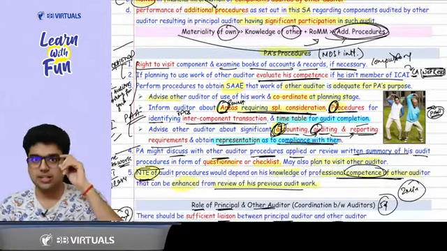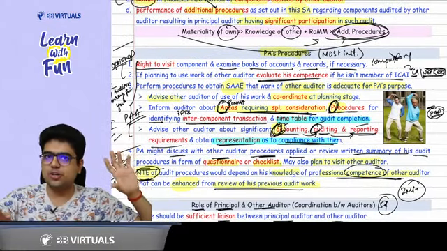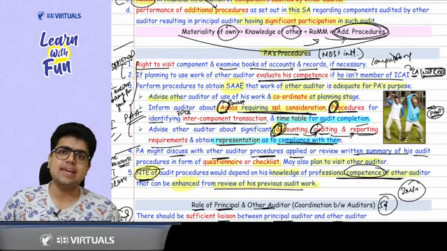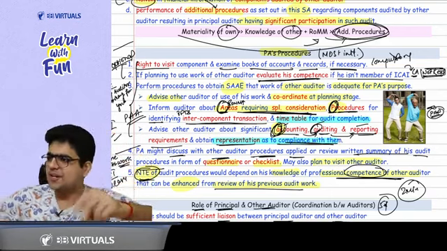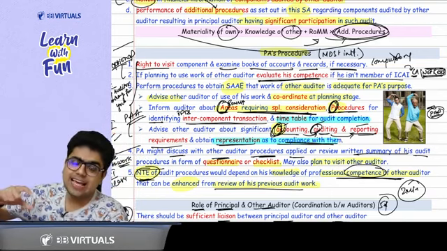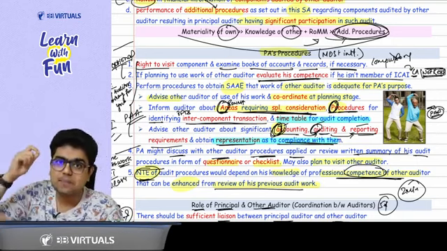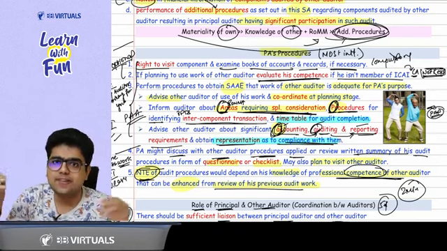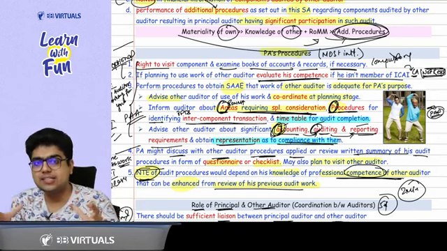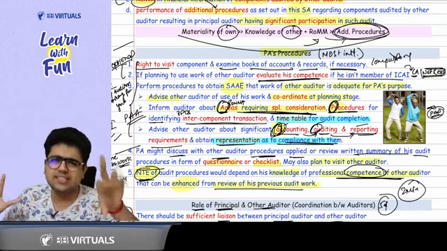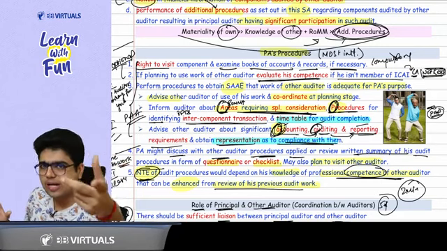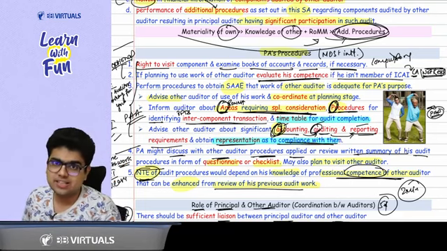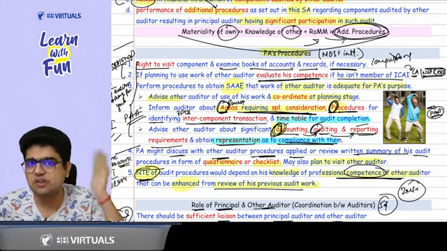Then comes coordination. Coordination after the audit is done or before the audit? Before the audit. That means you need to coordinate at the planning stage. Tell him the PA. Sir, what was PA? P for procedures. Procedures of identifying the intercomponent transactions, that is the transactions between the parent and the subsidiaries, basically the related party transactions, which will require disclosures. Then comes areas. Areas requiring special consideration. That means these must be the areas with high risk of material misstatement.